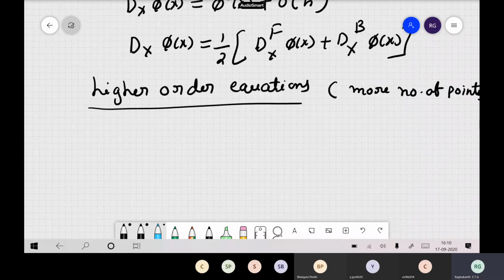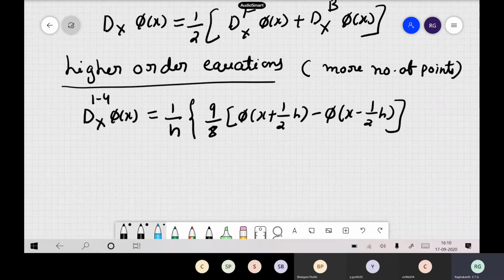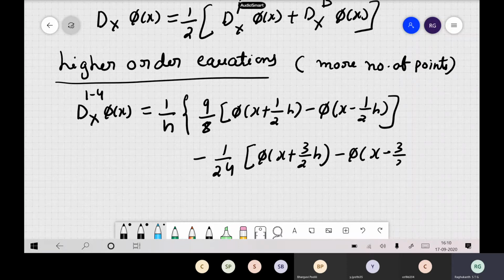For example, to compute the first order derivative, if you go for 4 points, you can write this as 1 by h times [9 by 8 (phi of x plus half h minus phi of x minus half h) minus 1 by 24 (phi of x plus 3 by 2 times h minus phi of x minus 3 by 2 times h)]. Okay, so this is another way of solving the problems.